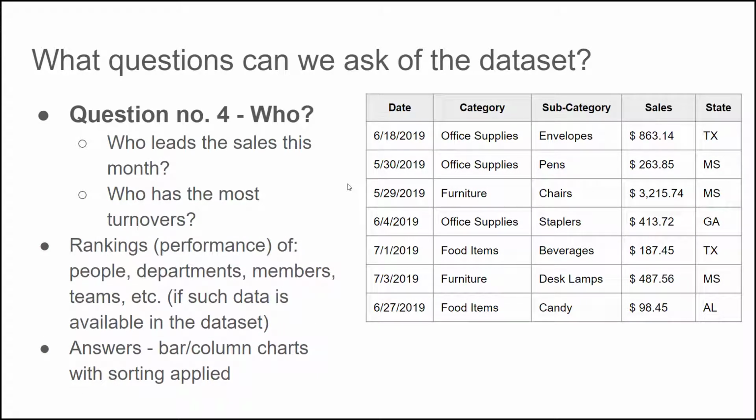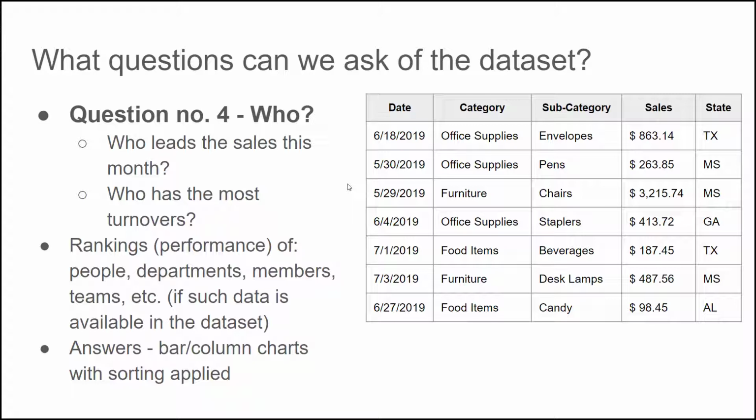The fourth type of question would be a who question. We don't really have an option here in this data set to answer that question, but it could be something like who leads the sales this month, or who has the most turnovers. And these questions typically address rankings or performance of people, departments, members, teams, etc., if such data is available.